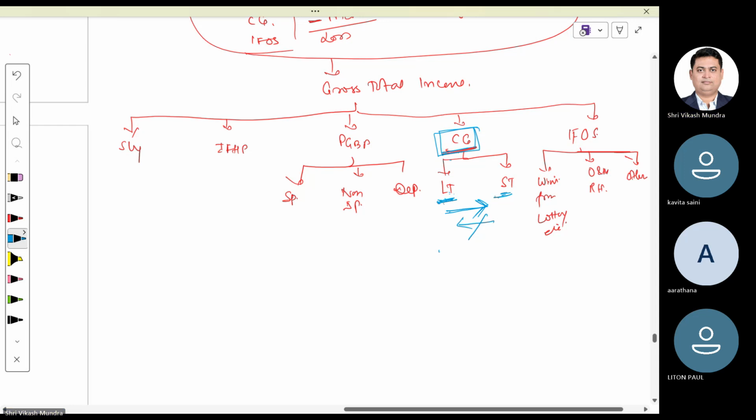Done? Now come to income from other sources. This one has three sons: winning from lottery, crossword puzzles, etc., owning and maintaining resources, and others. Winning from lottery, crossword puzzles, etc. is one of the most selfish persons in the world. His nature is just like a selfish person. He never asks for any help and he never provides any help to anyone.